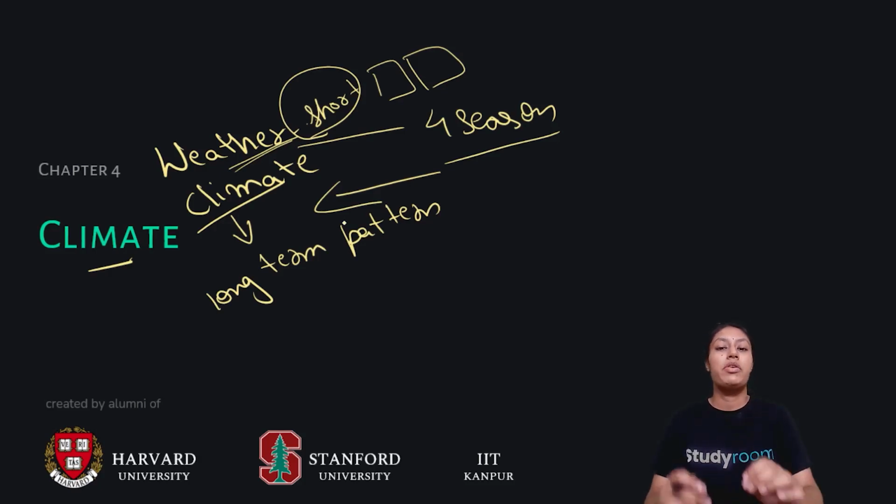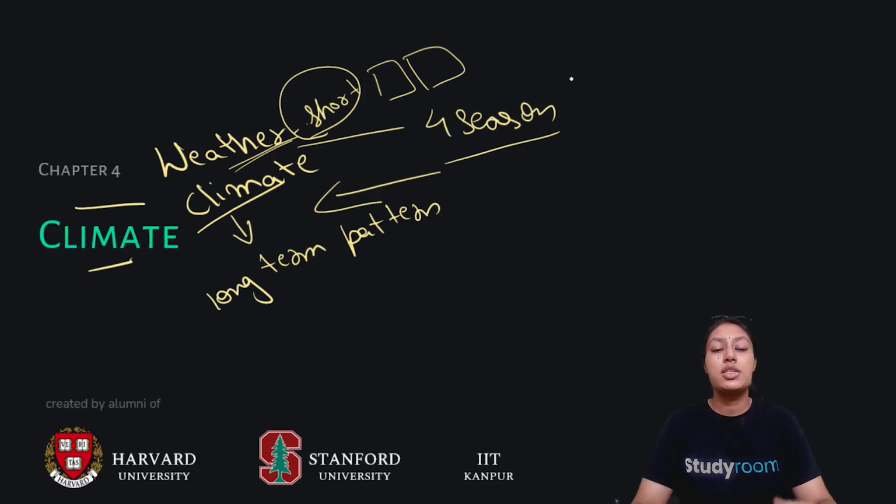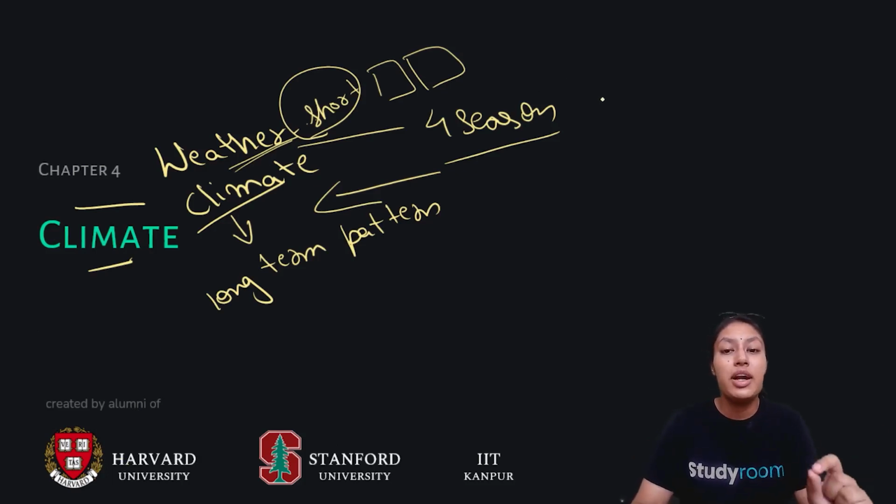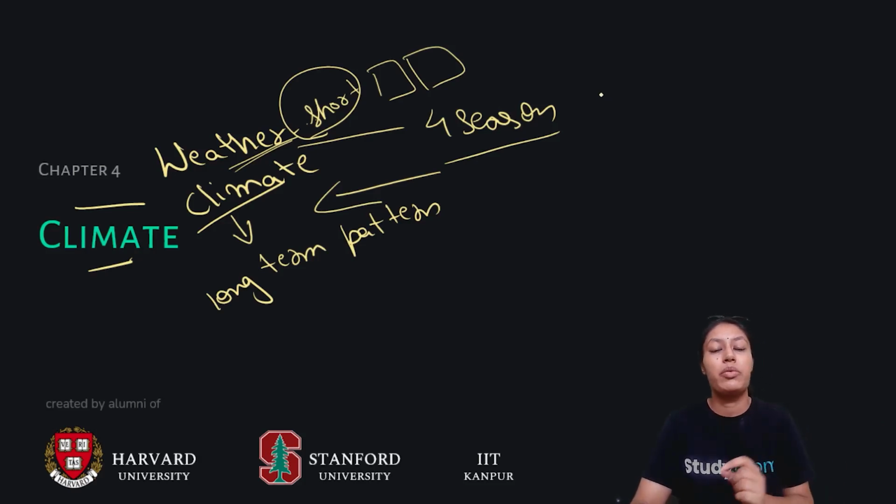Now, in this chapter, we will study in detail what climate is, what the reasons for it are, and what changes occur in Earth's surface to make this condition of climate. Before that, we'll also study a few geographical terms, so that our chapter will be quite easy for us. So let's start.